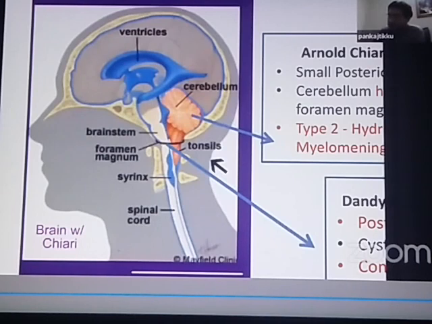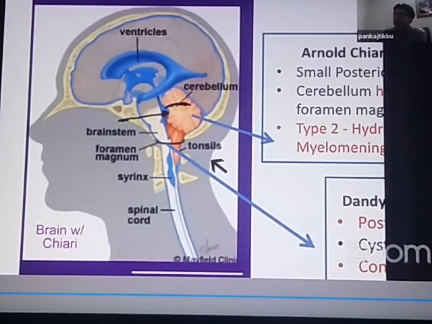Please just pay attention to the portion where I have marked an arrow. The roof of the fourth ventricle, the blue colored fourth ventricle, you can see. The roof of the fourth ventricle is in contact with the base of the cerebellum. You can see there, the point where I have marked a black arrow. So sometimes what happens is, when the CSF comes down from the third ventricle into the fourth ventricle, the roof of the fourth ventricle, because it is not properly developed, a large cyst starts to develop in the roof of the fourth ventricle.